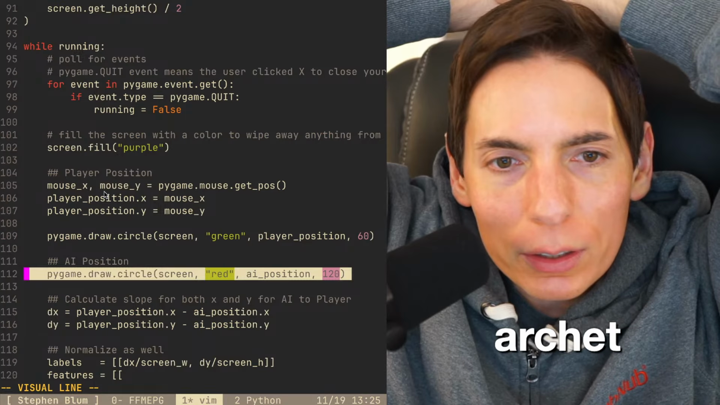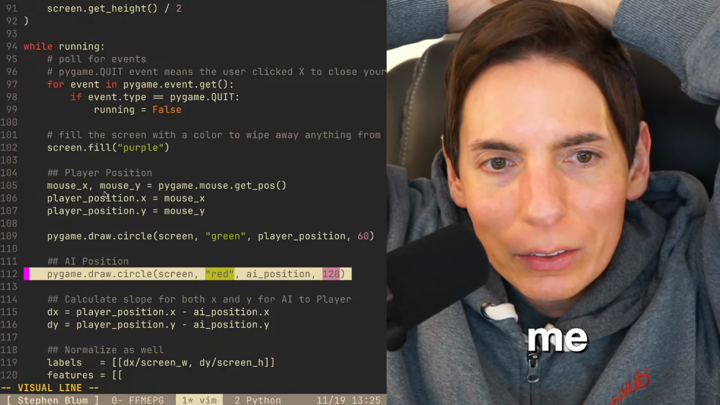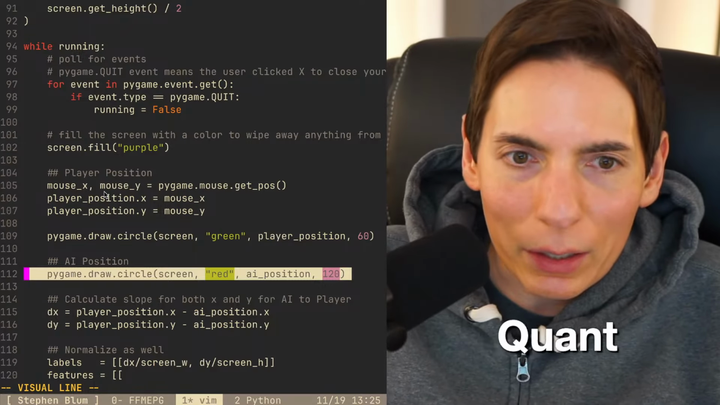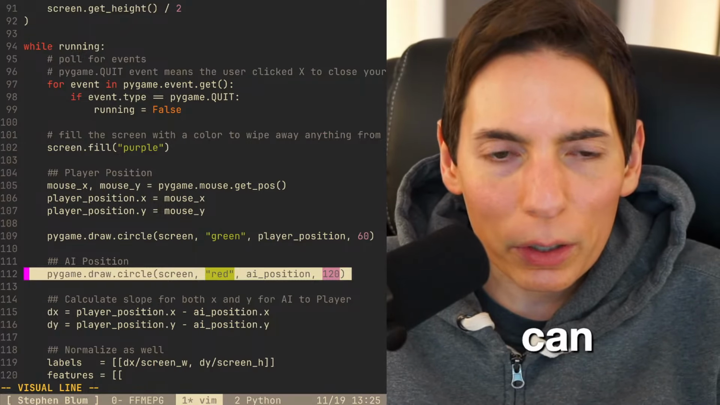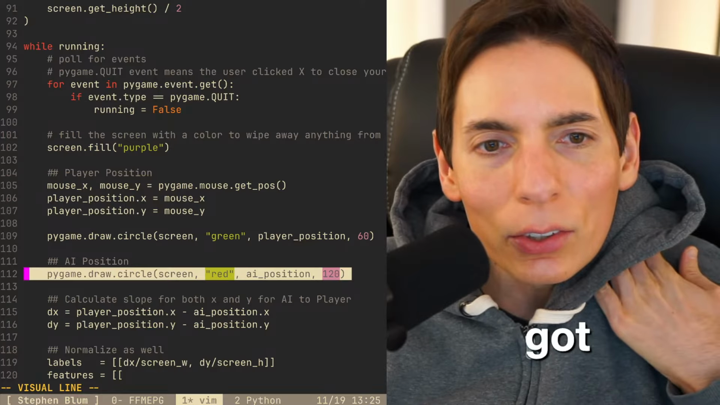Callable archetypes return. Okay, thank you. Sounds good, looks good to me. Thank you, Quantify Quantum. We'll see if we can get that to work. Callable archetypes return type. Got it.